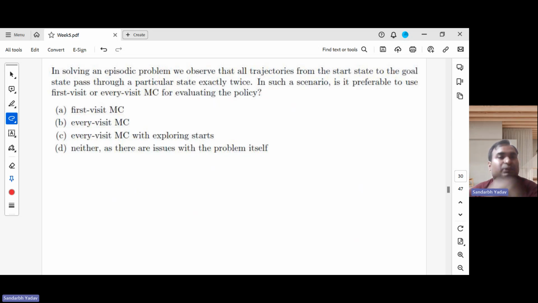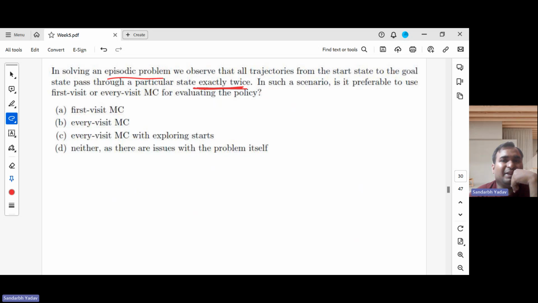Now the question is: in solving an episodic problem, we observe that all trajectories from the start state to the goal state pass through a particular state exactly twice. In such a scenario, is it preferable to use first visit or every visit for evaluating a policy?